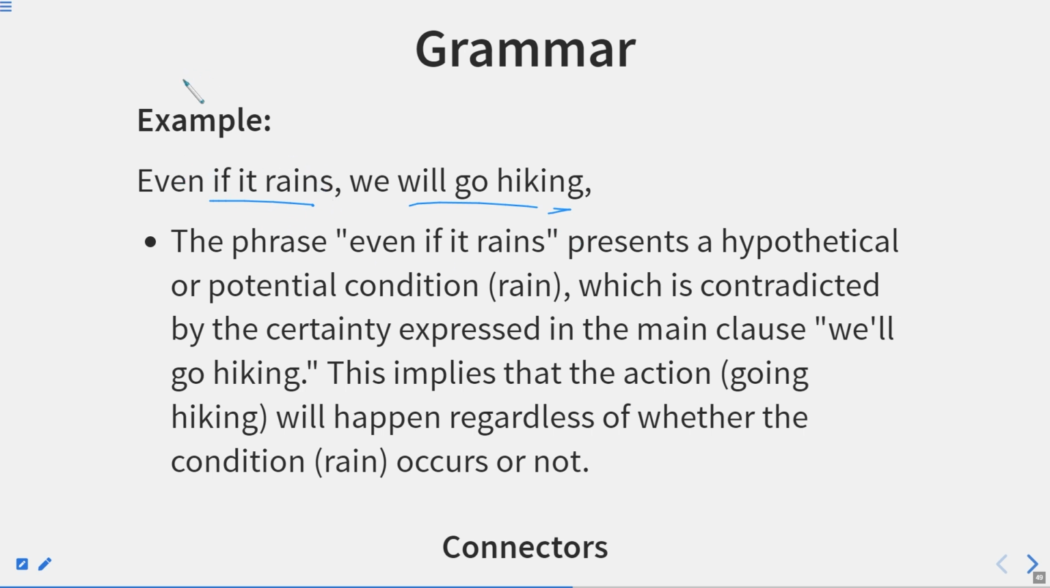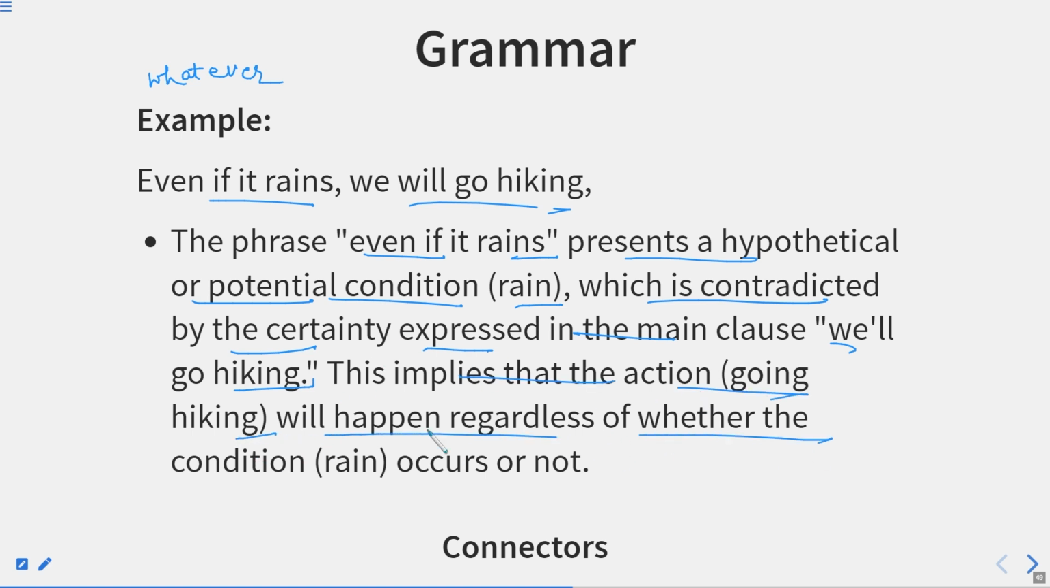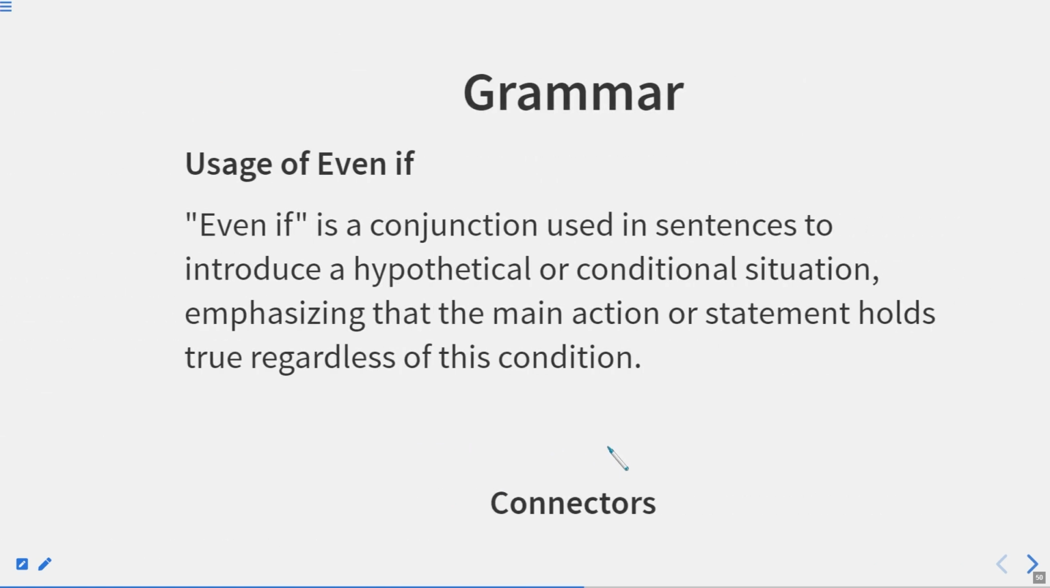whatever happens. So it just shows whatever. We will go hiking. The phrase even if it rains presents a hypothetical or potential condition, that is rain, which is contradicted by the certainty expressed in the main clause, we will go hiking. It means it will not be disturbed, it will happen. This implies that the action, going hiking, will happen regardless of whether the condition occurs or not. Whether rain occurs or not.